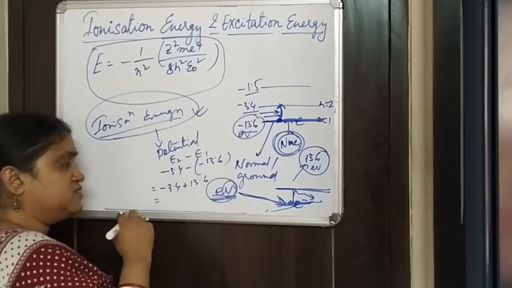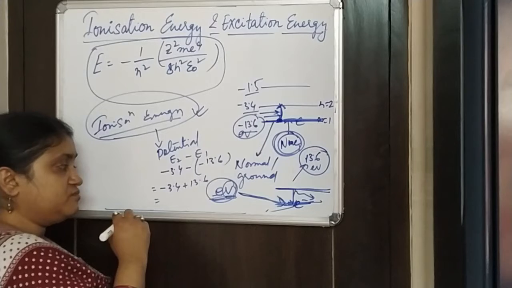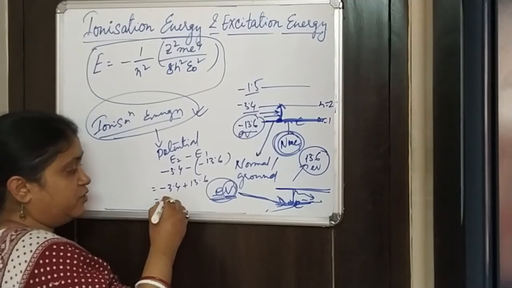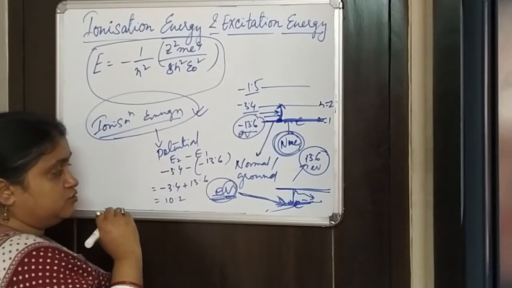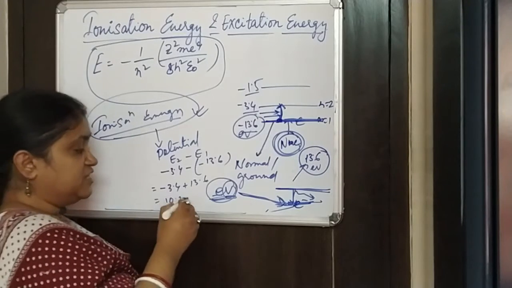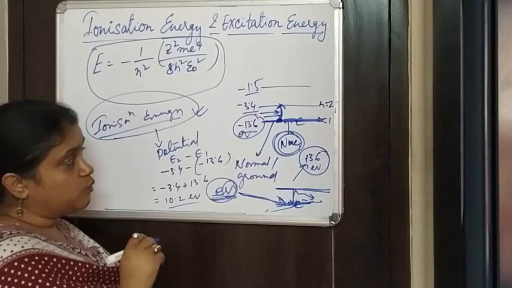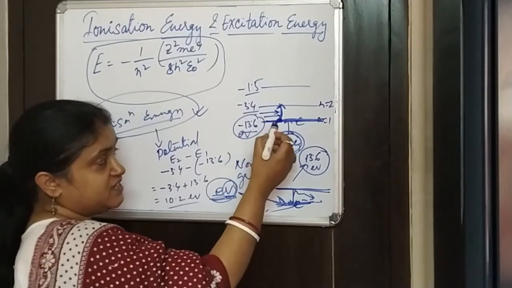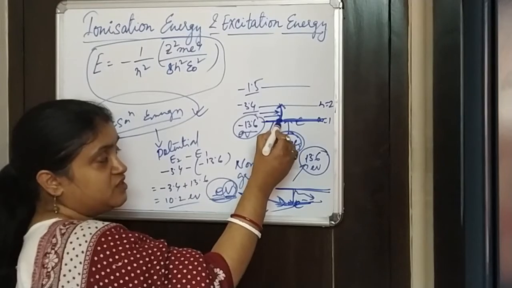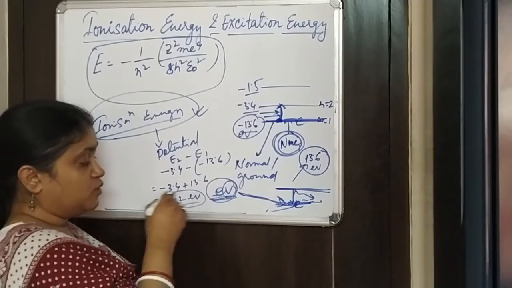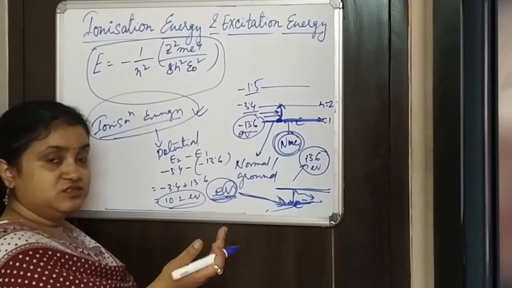So this is around 10.2. So around 10.2 electron volt is required to excite an electron of hydrogen from the ground state to a higher state. So this is what is called the excitation energy.